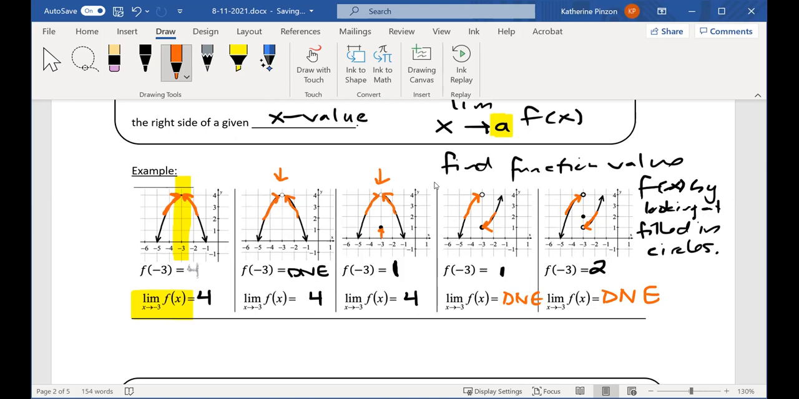Is it always the case that the limit does not exist if the graph is broken? If the graph is broken, the limit will not exist at those points. So the limit can only be one number. Absolutely. Yep, the limit can only be one number.